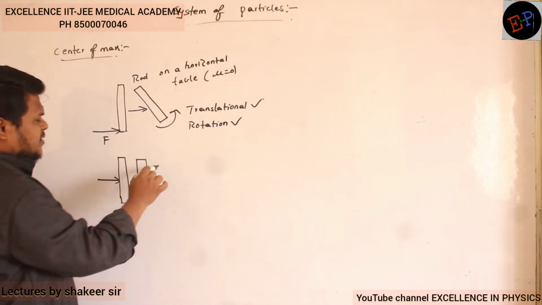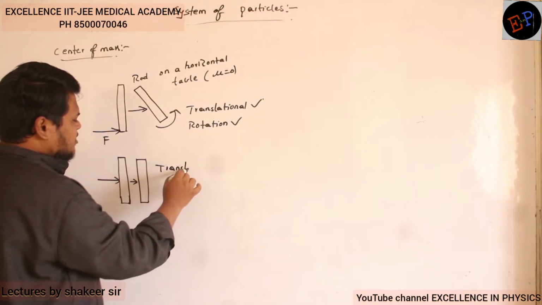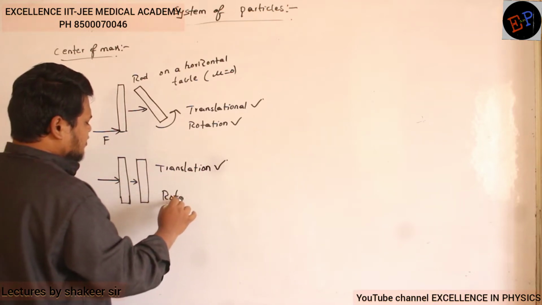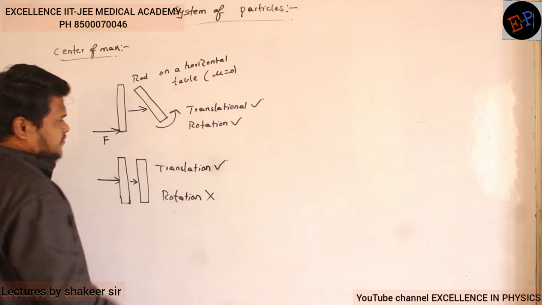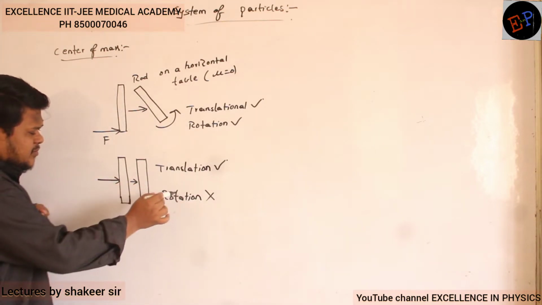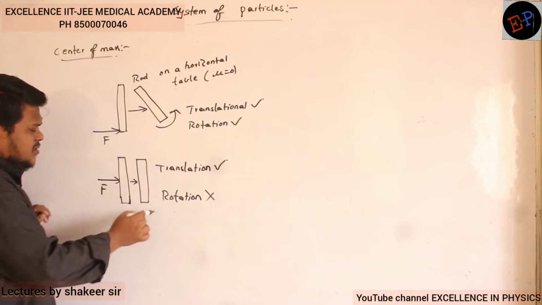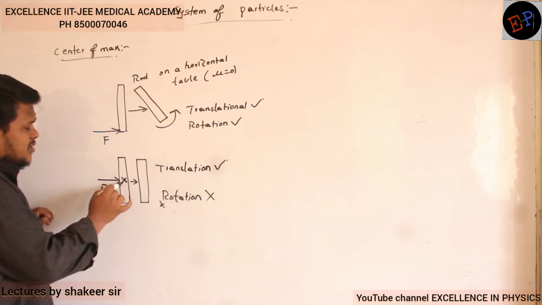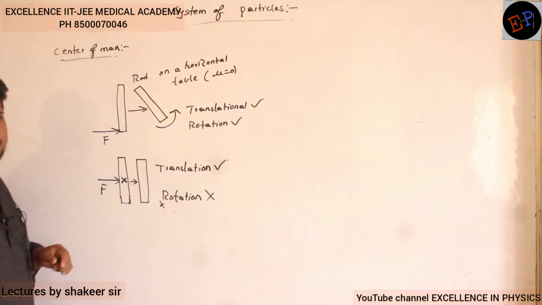But here only translation is present, rotation is not present. That point where you apply force such that there is only translation, I can call the point of center of mass of that body.